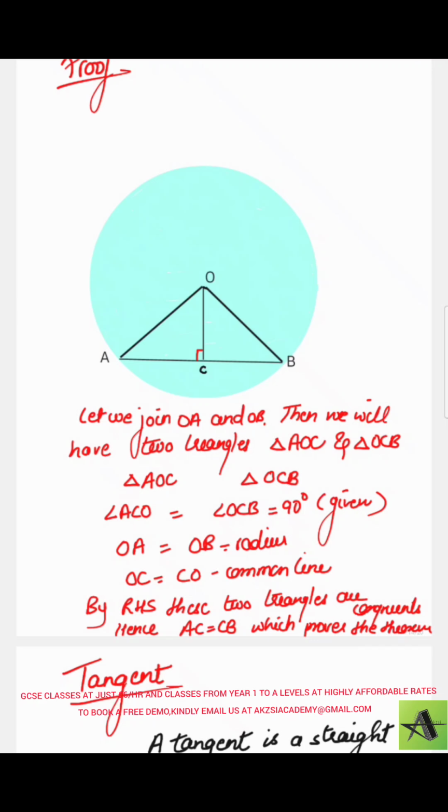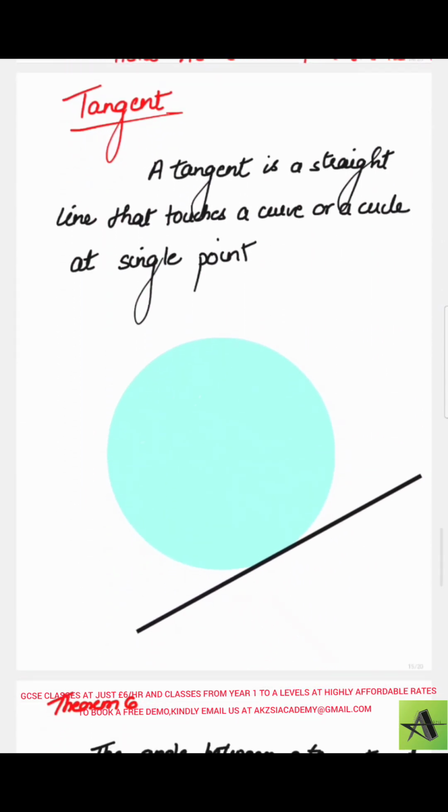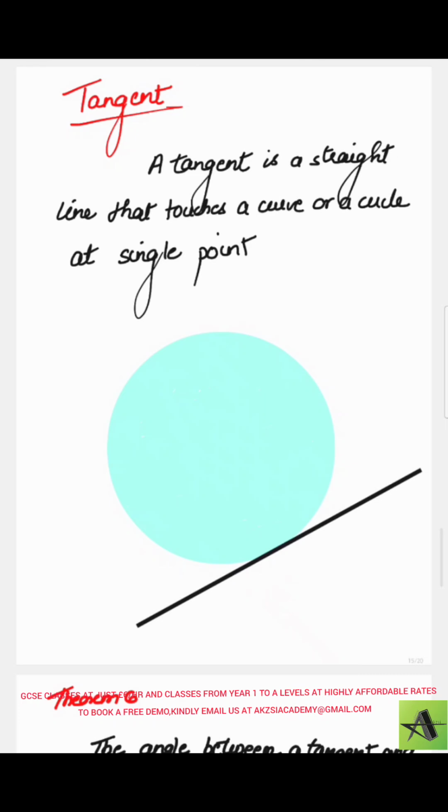Now the next theorem deals with the tangent. First, let me understand what a tangent is. A tangent is a straight line that touches a curve, not necessarily only a circle, any curve. If it touches at a single point, then it's called a tangent.